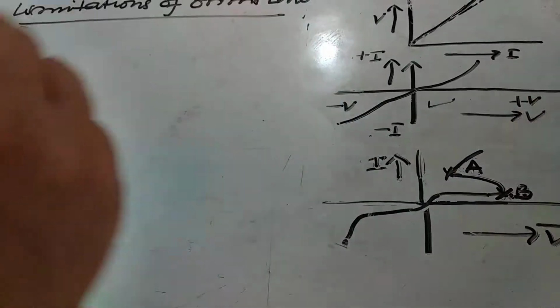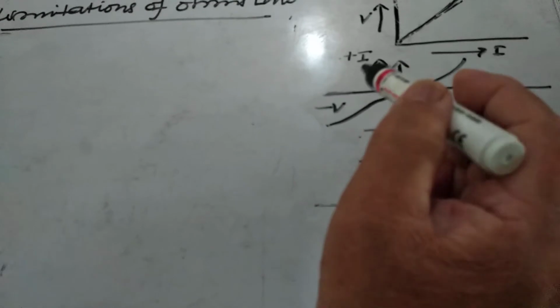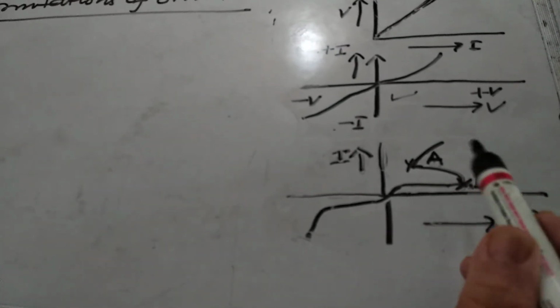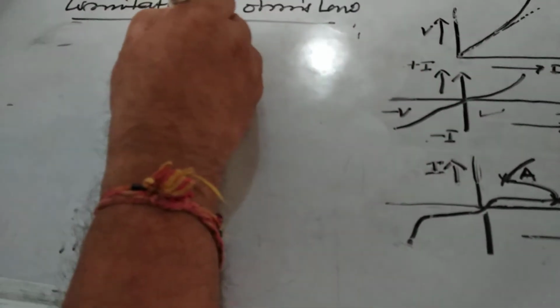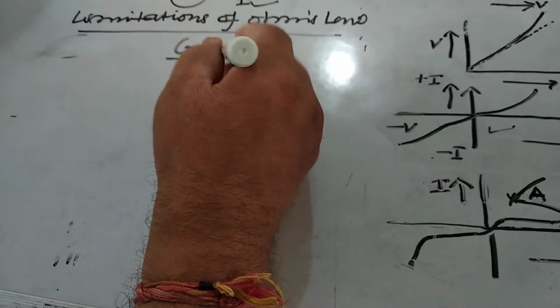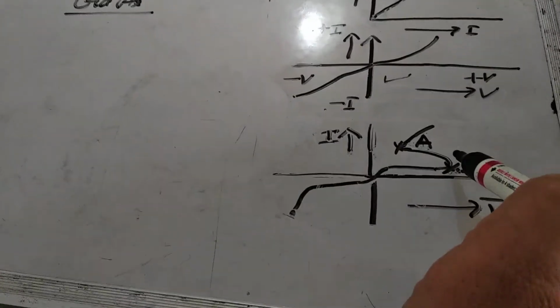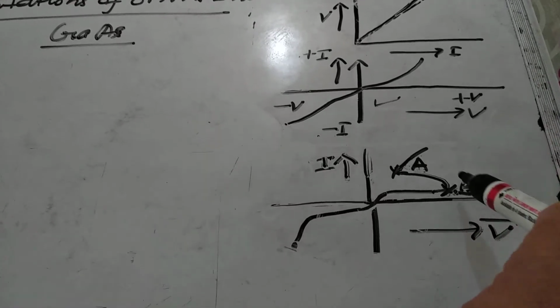Now the third limitation is that the current may decrease or increase on increasing the potential difference. So as we increase the potential difference, the current will increase in some of the cases. In some of the conductors like GaAs, the portion AB of the graph, as shown in the figure, shows that the current I increases on decreasing the potential.